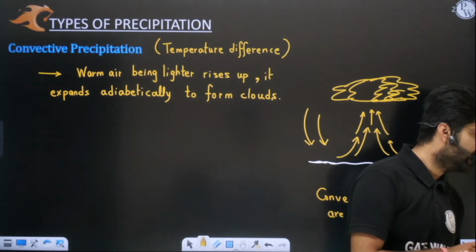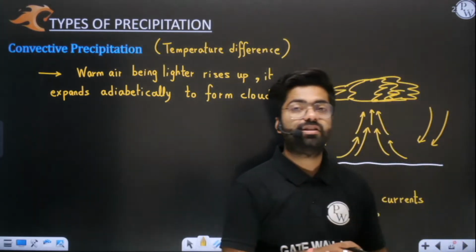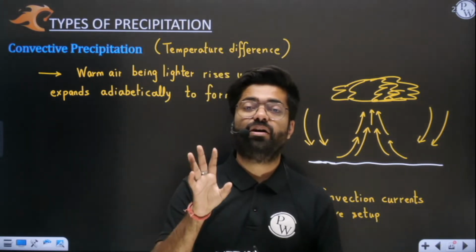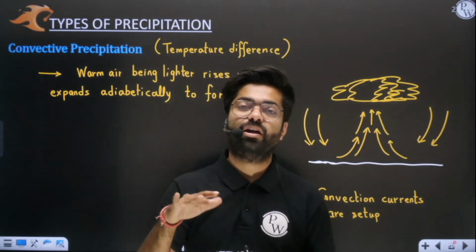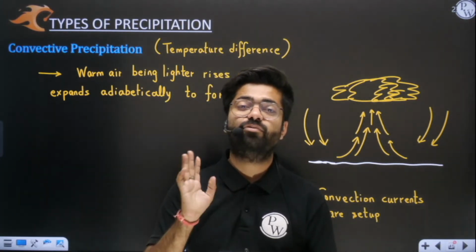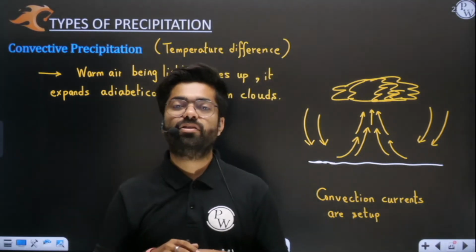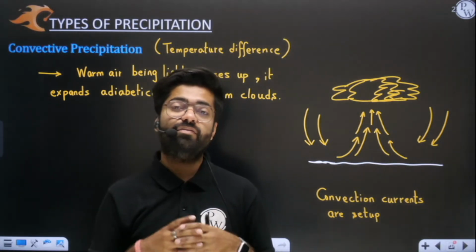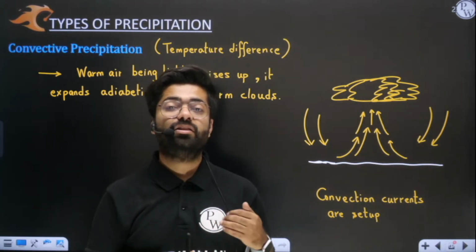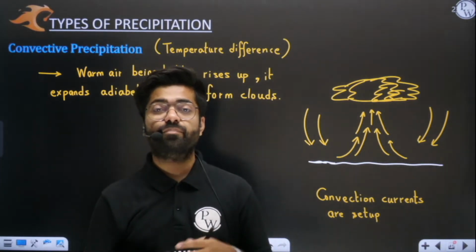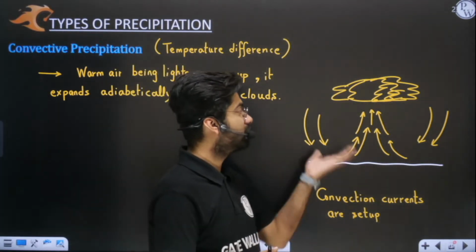So at the equator you must have witnessed, or read somewhere, that daily around noon time, around 2 p.m. to 3 p.m., there is rainfall. Why? Because at the equator the sun is exactly overhead and more heat is there. In the morning, around 10 a.m., 11 a.m. and 12 p.m., more and more air goes upwards.